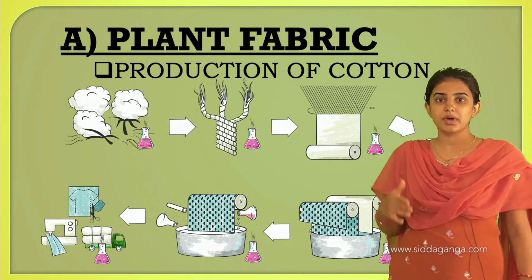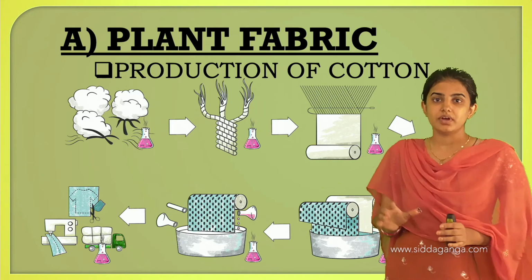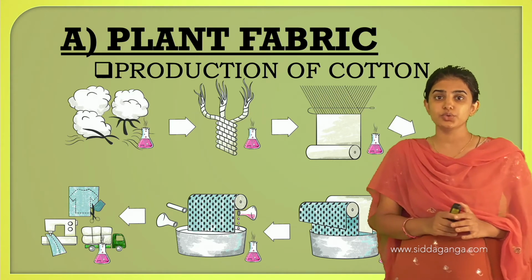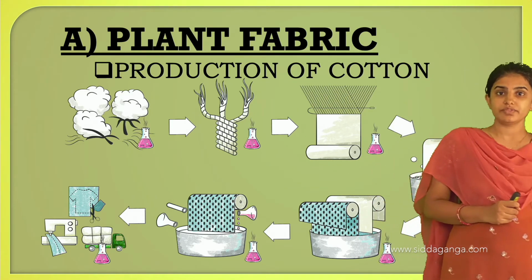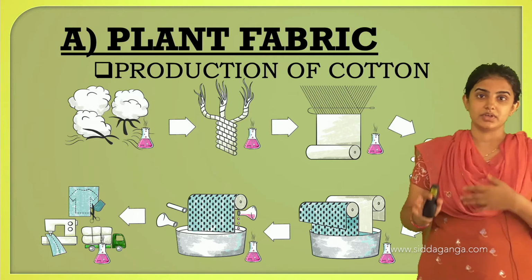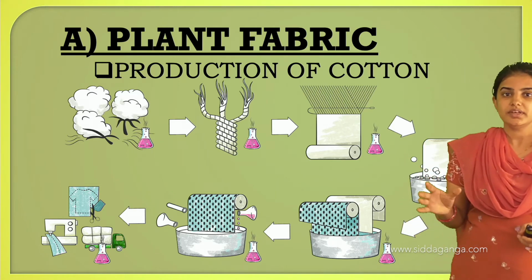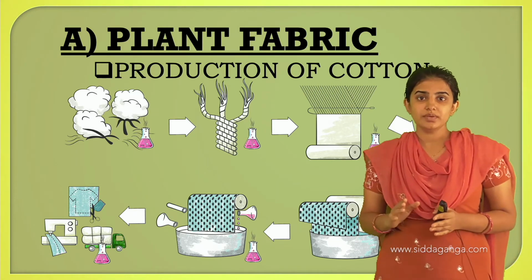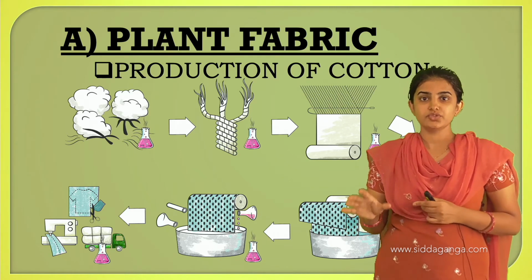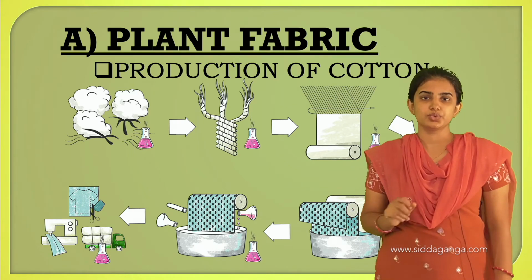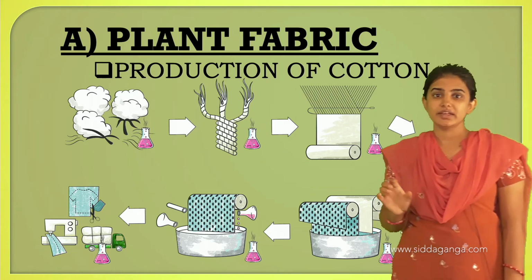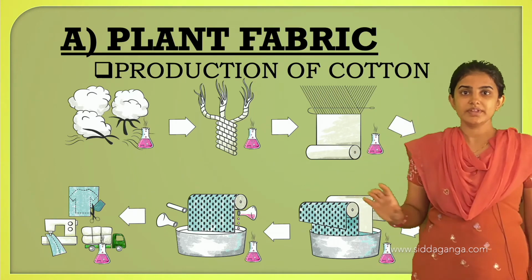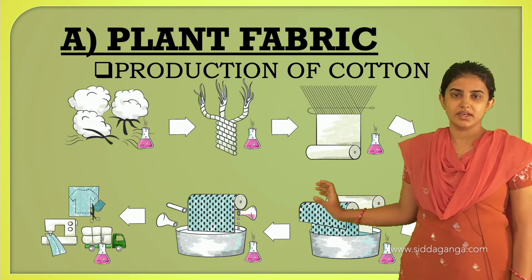Gins is nothing but small comb like structure and large comb like structure which are used to remove the seeds from the cotton ball. See, it's very difficult to remove the seeds from the cotton, so there is one instrument that has to be used, and that one we call gins, and that's why the process is called ginning.